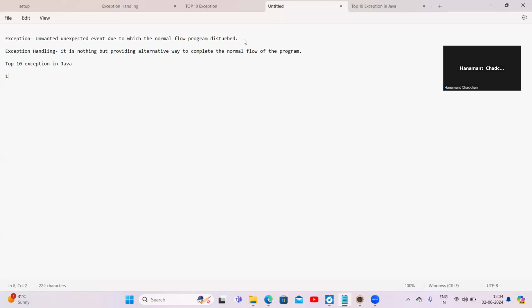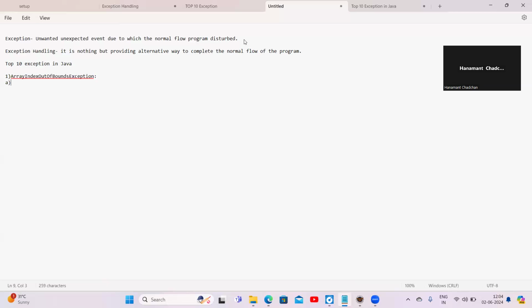The first exception is the ArrayIndexOutOfBoundsException. We get this exception most frequently, most of the time. What is this exception? First of all, I will tell you when it is generated.